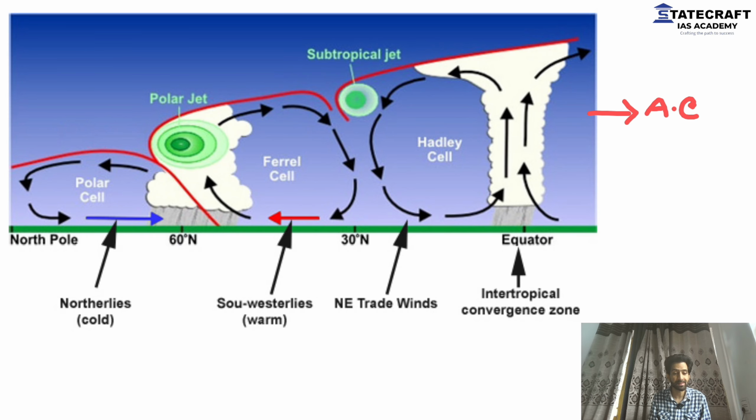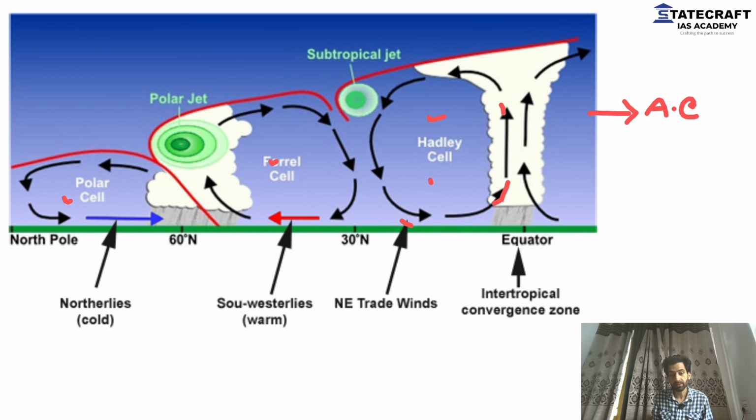Okay, this is the atmospheric circulation, the general atmospheric circulation, where we learned about the air being lighter around the equator, rises up, then sinks at around 30 degrees. Then again the same thing: Hadley cell, Ferrel cell, polar cell. Kindly, I'm not going to repeat all this, otherwise it will take a lot of time. We already learned about this.